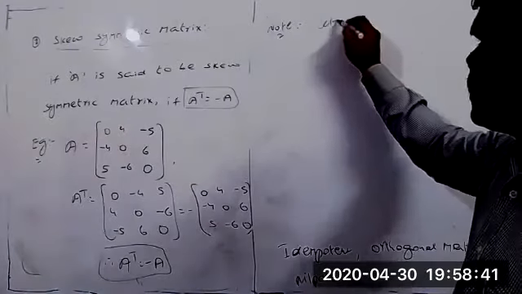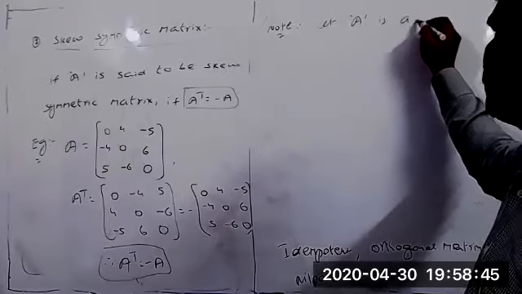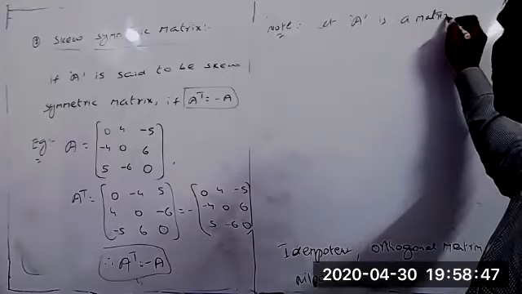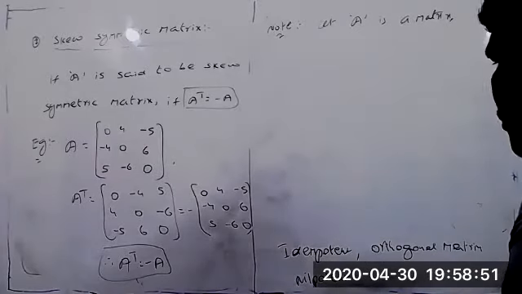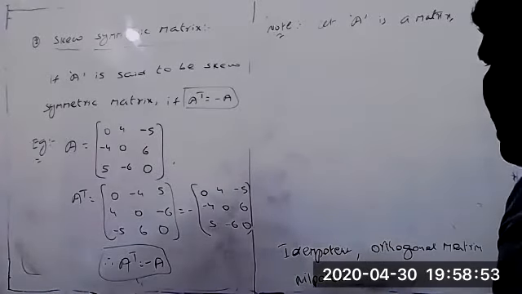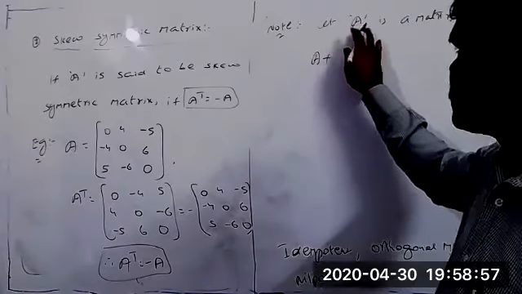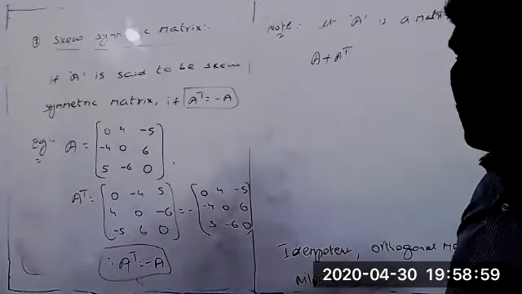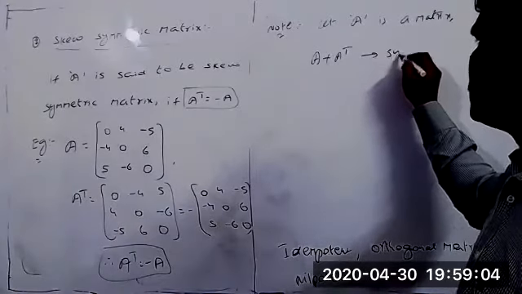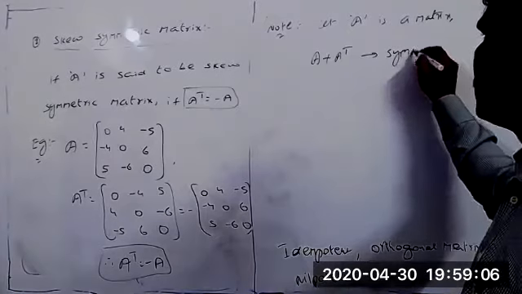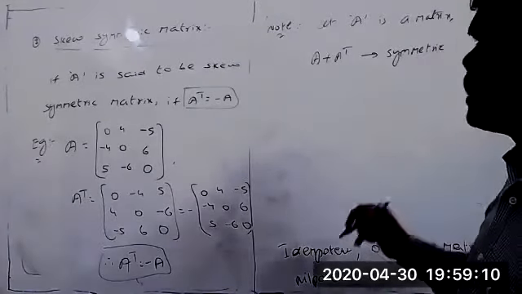Let A be a matrix. Now in this condition, you should always remember that the sum of a matrix, A plus A transpose, we always call a symmetric matrix. This matrix should always be a symmetric matrix.